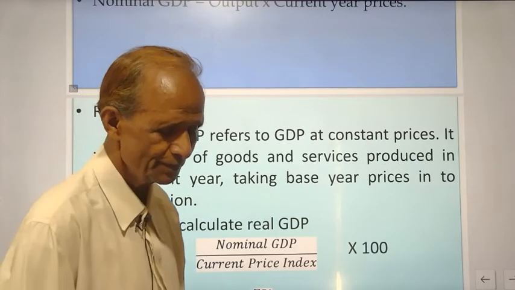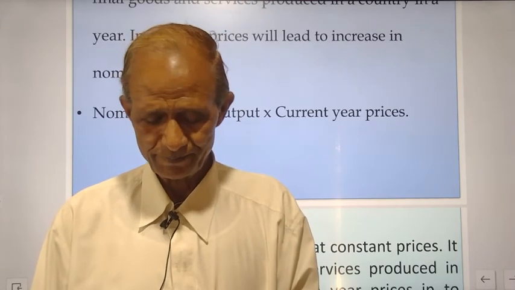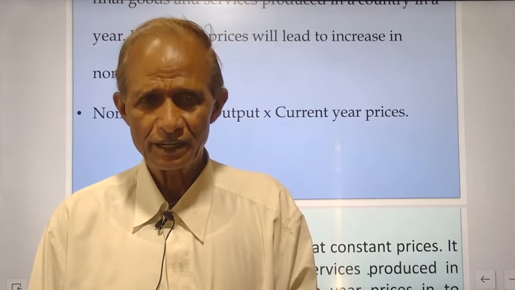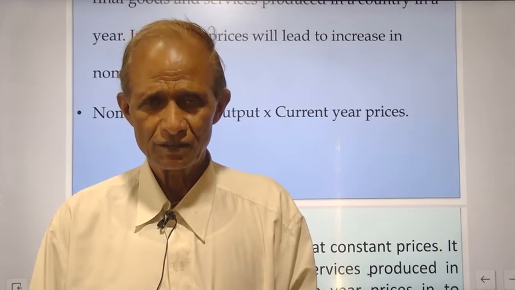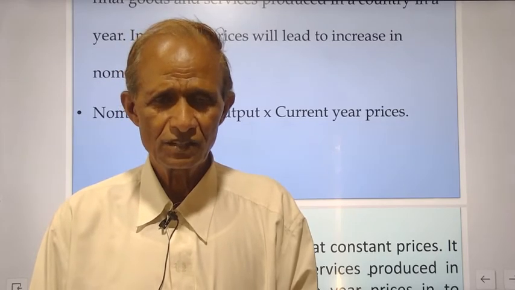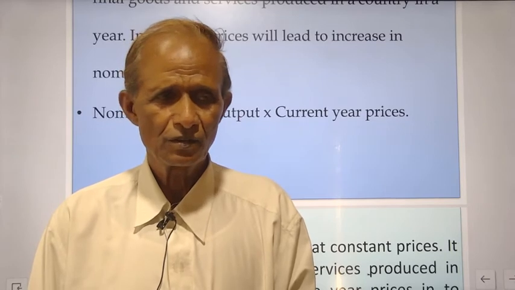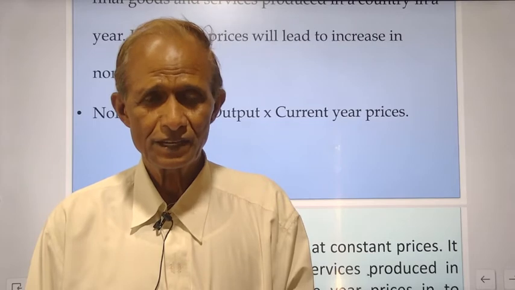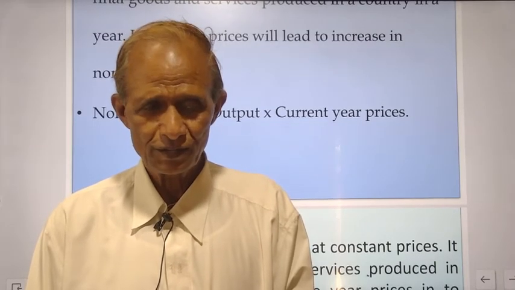Now, you know that during the financial year 2019-20, you produce 10 million tons of various food grains, and prices were 40% below the present level.